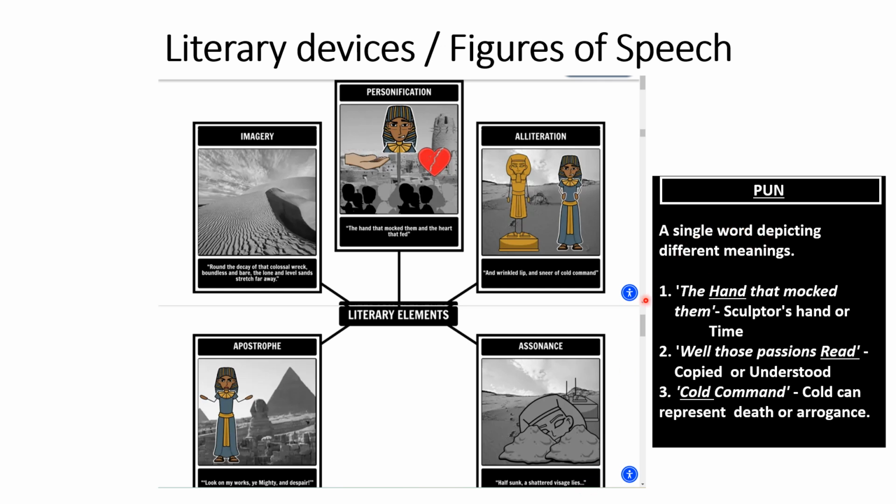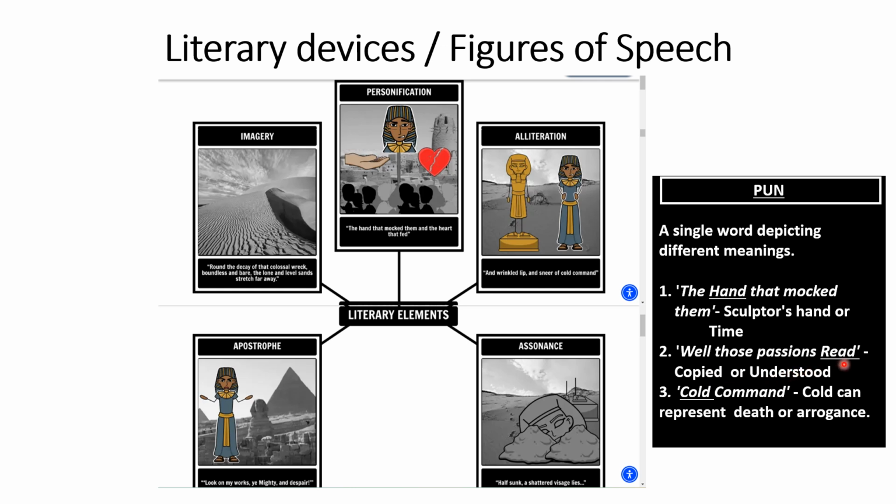Then the last one is pun, a single word depicting different meanings. Here, the hand that mocked them. So here it could be a sculptor's hand or the hand of the time. In the clock we have two hands. So here the poet is trying to tell that time is mocking the person. See, persons think that there is no end of themselves, but the time will teach them a lesson. The hand of the time will teach them a lesson. How does the time move? With the help of the hands. So this is a pun here.